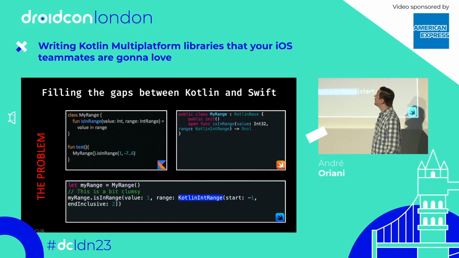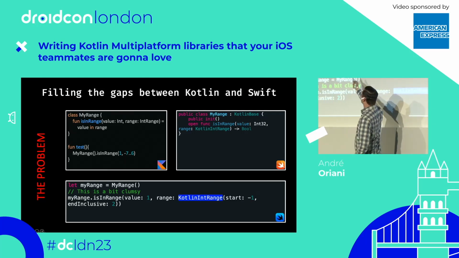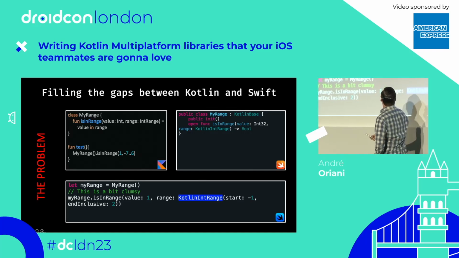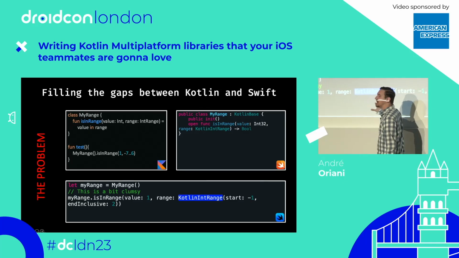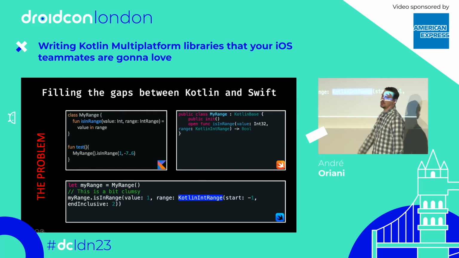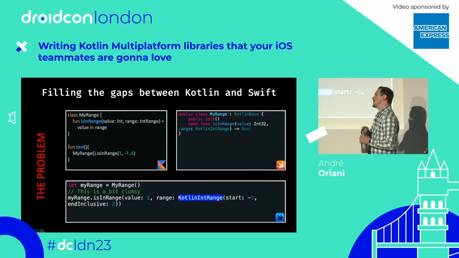Okay, so this is a more complex example. Here we have this inRange method that accepts a Kotlin range, right? So we are using a Kotlin range here. This is an example of the calling. But then when our Swift developer tries to use the same interface, it's a little bit awkward for them because they need to create this Kotlin IntRange object, right?